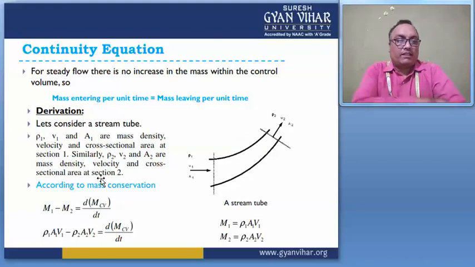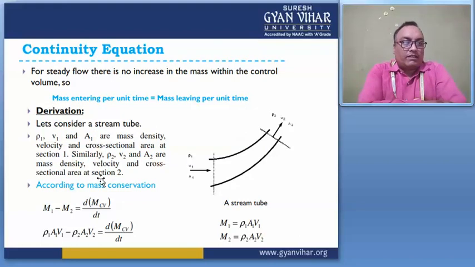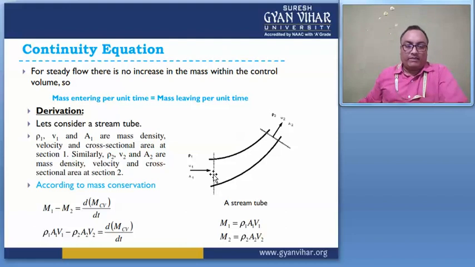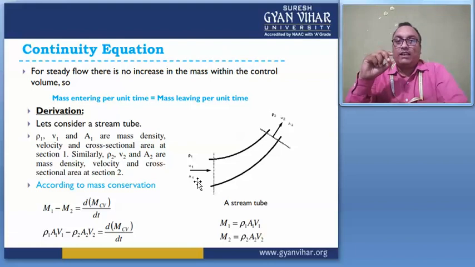This is the derivation of the continuity equation. For steady flow, there is no increase in the mass within the control volume. So in this case, suppose this is a bent pipe, and here consider two sections. This is section 1 and this is section 2. For section 1, here is rho 1 V1 A1, and here is rho 2 V2 A2. These are the fluid properties.